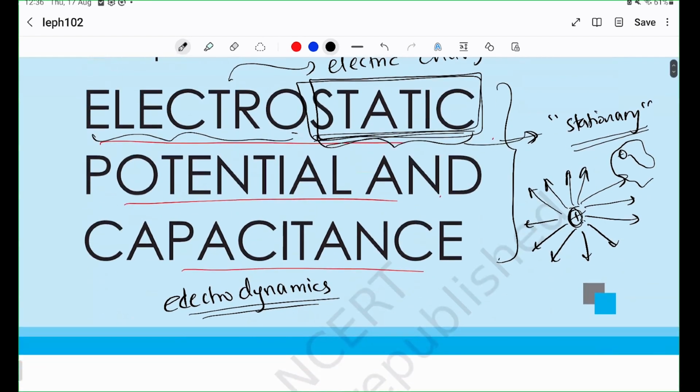Next, we see the word potential. So what does potential mean? Well, in colloquial English, potential is a measure of how good or smart you are, how much you can achieve, or how much you can be, right? People associate the word potential with such kinds of things. And here it means something similar.